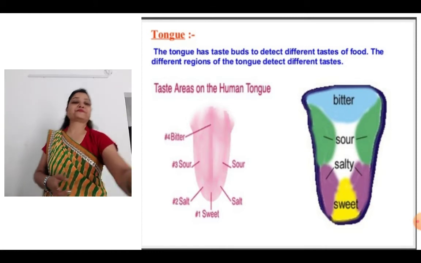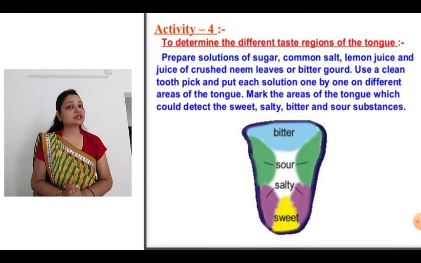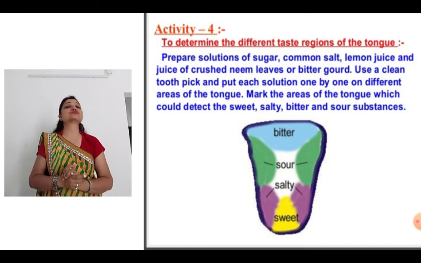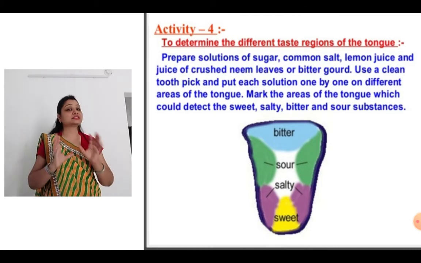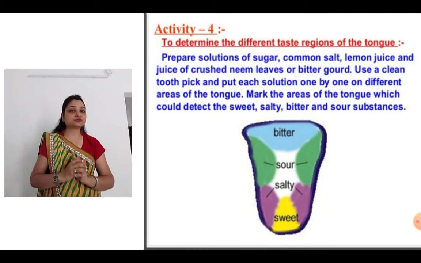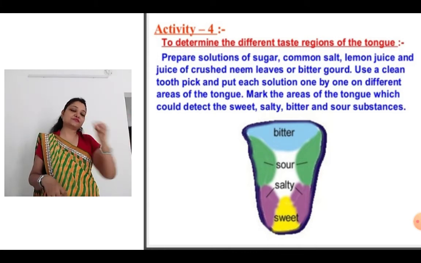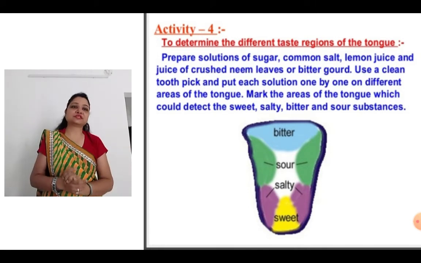So now here I am giving you an activity. Prepare solutions of sugar, common salt, lemon juice and juice of crushed neem leaves or bitter gourd. All the things are available easily at your home, so you can easily do it, but don't make a glass full of the juices. Just make a few mls, a small amount of these juices, right?